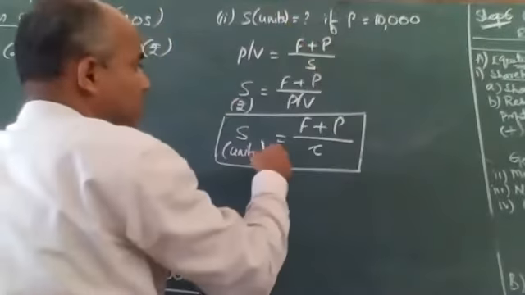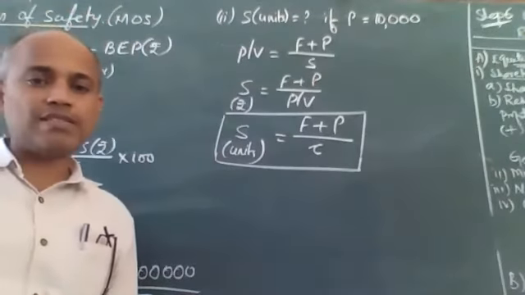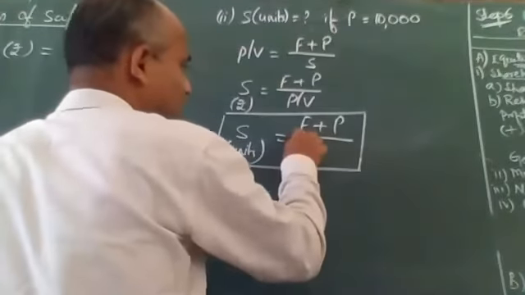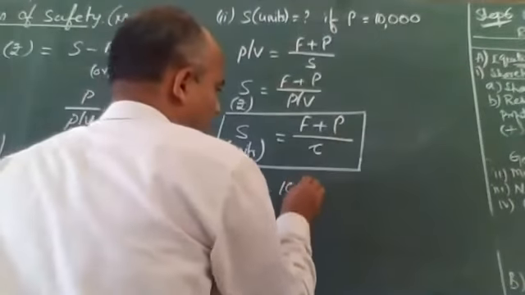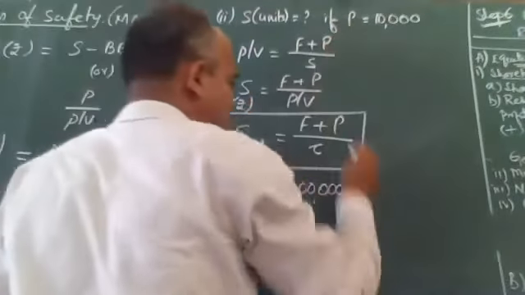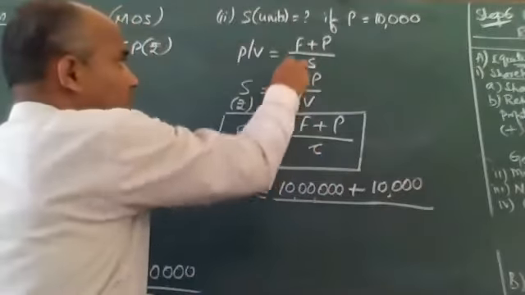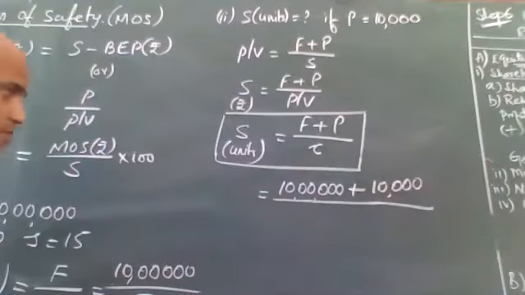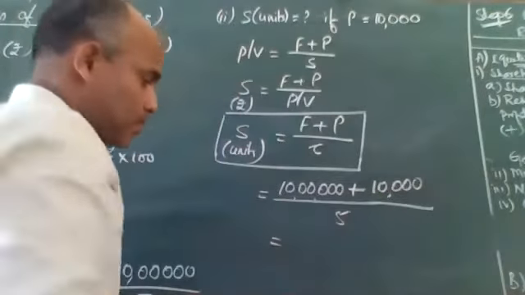I want sales units. How much, if I want a profit of 10,000? We know the desired profit is 10,000. So my sales units: fixed cost remains constant. Yes, I know the fixed cost is 10 lakh rupees. 10 lakhs plus desired profit, which is given in the question as 10,000, divided by, instead of dividing with PV ratio, you are going to divide with contribution per unit. Contribution per unit is 5 rupees. 10 lakh 10,000 divided by 5 gives you how much?